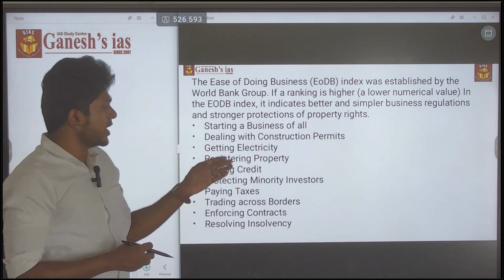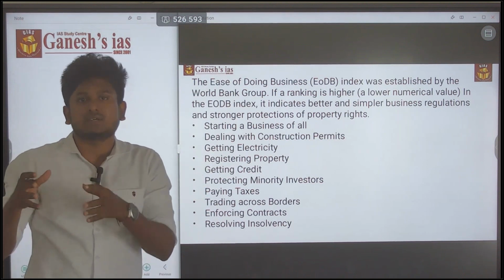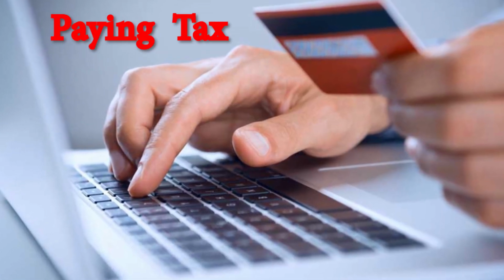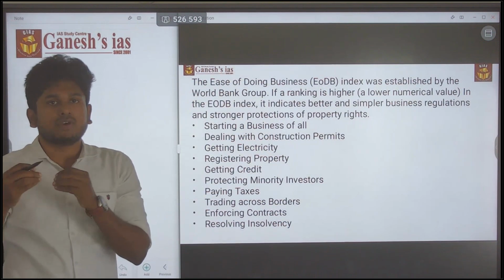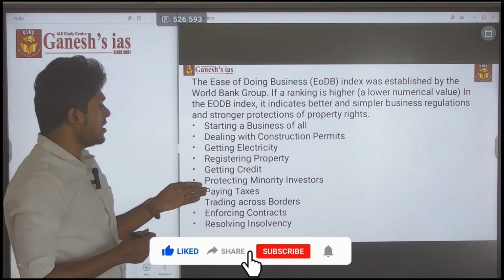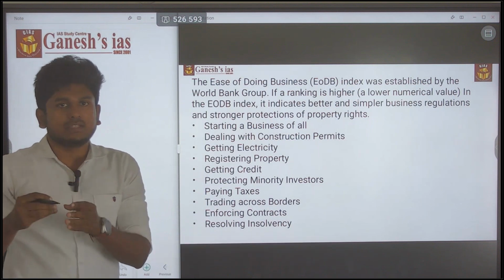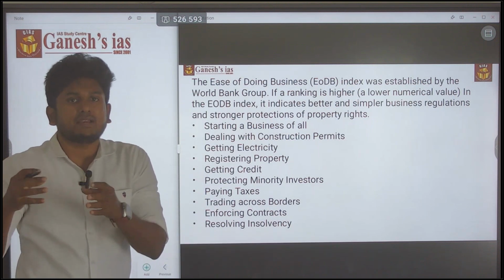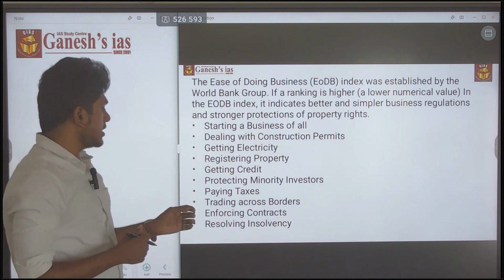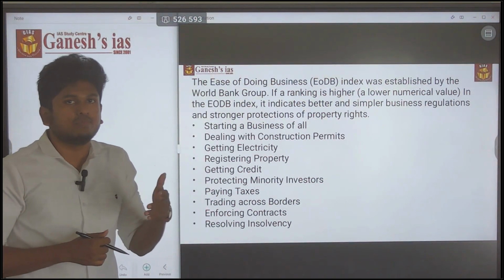Next, protecting the minority investors: what are the rules that are going to protect the investors. Next, paying taxes: whether the country is putting a lot more taxes on the private sector, whether the corporate tax is way higher. That is measured. Next, trading across borders: whether the country is putting a lot of barriers in trade. Next, enforcing contracts and resolving insolvency. These are the main parameters followed by the ease of doing business measurement.